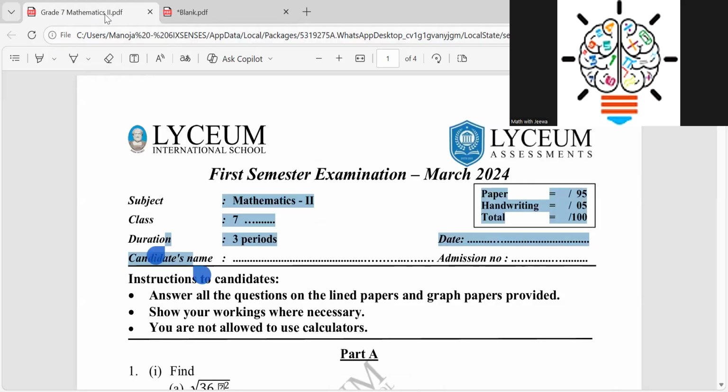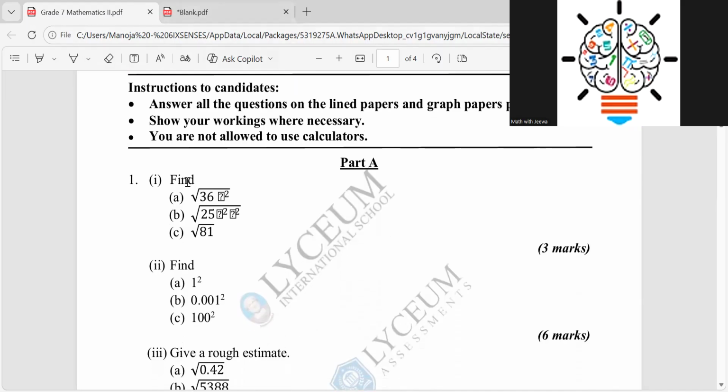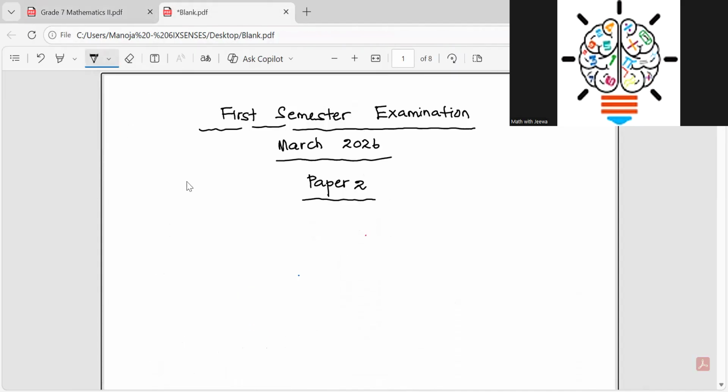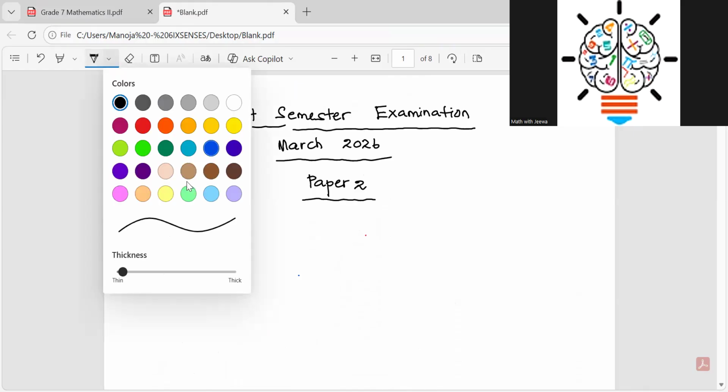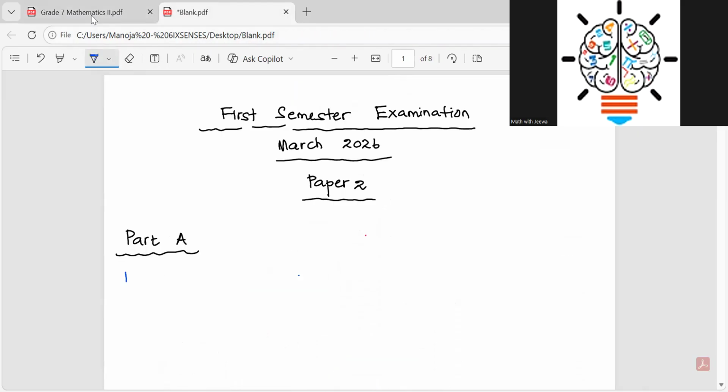Then you are moving to part A, right? Part A, question number 1. So then I write it like this, part A. Now the black color part is over. Now I am moving to my blue color pen, and question number 1. You put question number 1, and we have the Roman number 1, right?